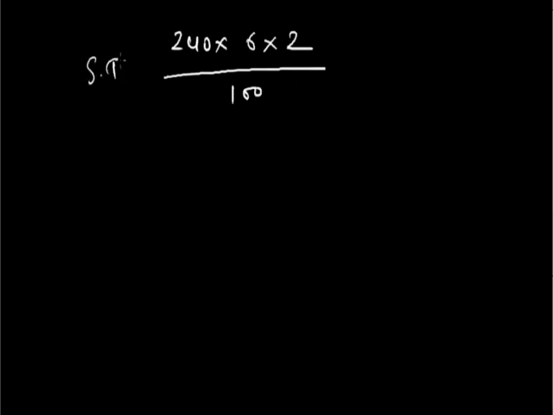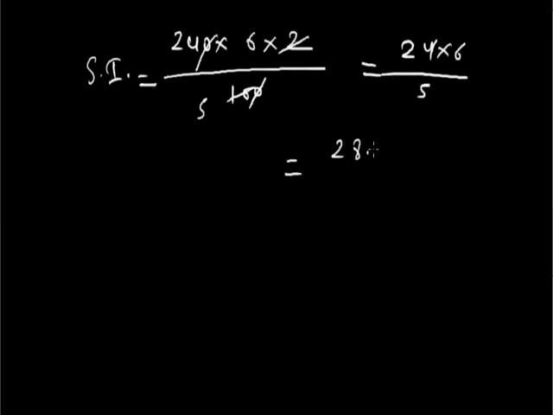This is the simple interest, the money which the borrower has to pay back to the lender. Cancelling the common factors between the numerator and denominator, I can see that interest is equal to 24 multiplied by 6 divided by 5, which is equal to 28.8 rupees.